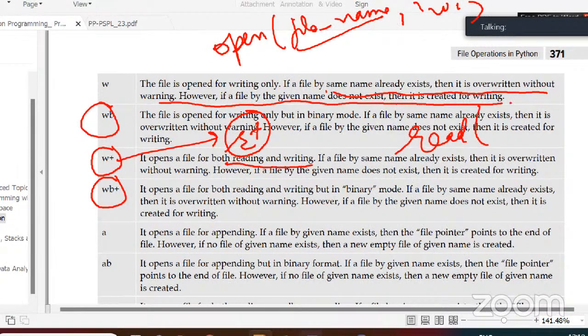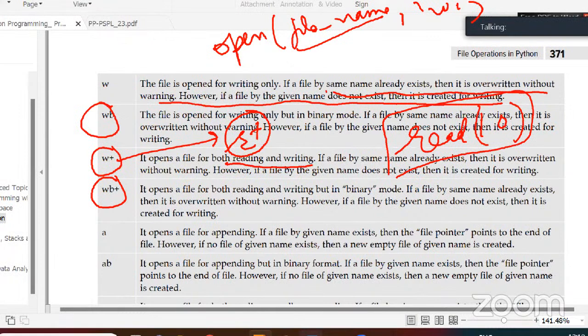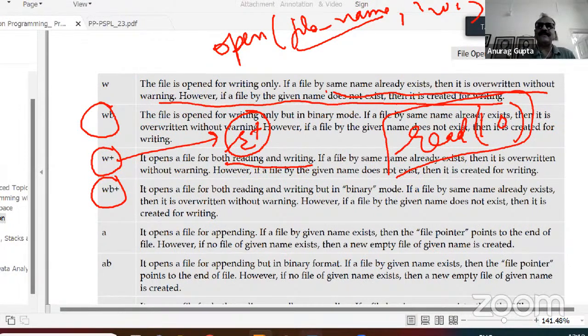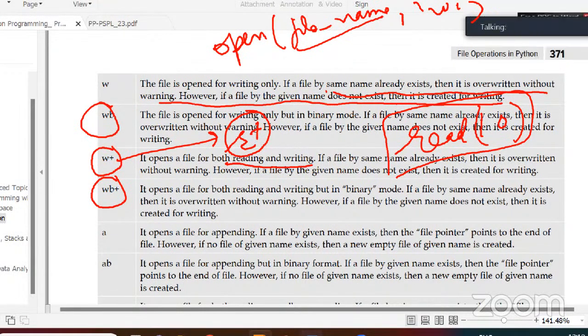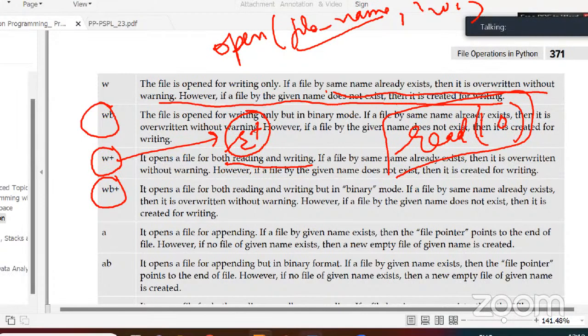If I give you a read 10, and you open the file with W parameter, this will throw an error. But if you open the file with W plus parameter, then you will be able to use the read function. That means you will be able to read the data of the file. This is the difference. However, if you open the file with W plus, then whatever is there in the file originally will be gone, will be lost. Yes, sir. All right.